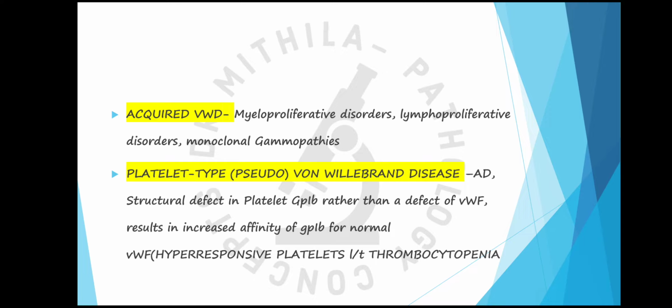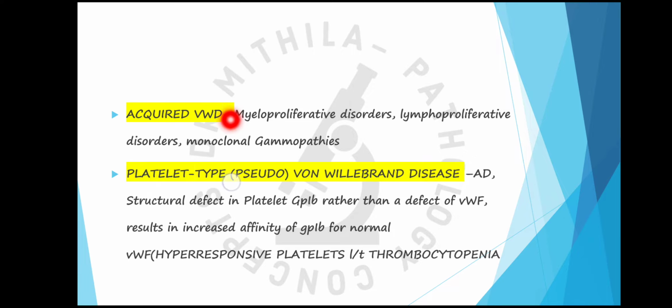So the platelets are hyper-responsive, and they adhere increasingly to the von Willebrand factor, and that will lead to thrombocytopenia. It is similar to the 2B variant of von Willebrand disease. In both of these diseases, this increased affinity is there.